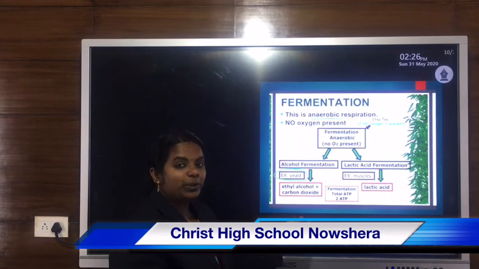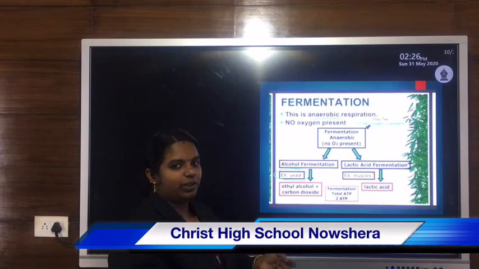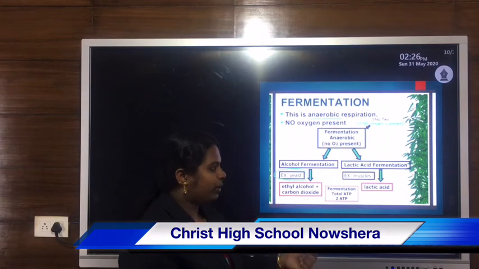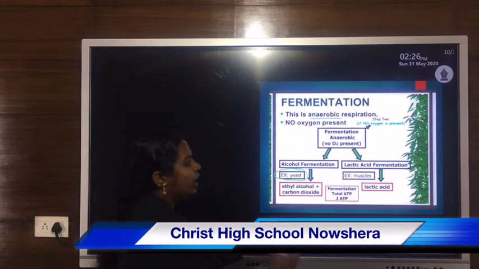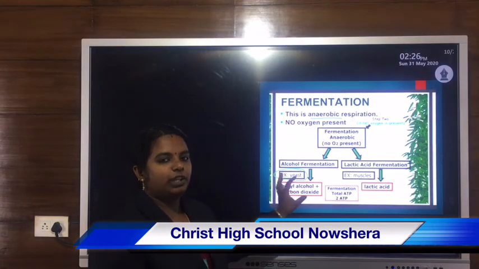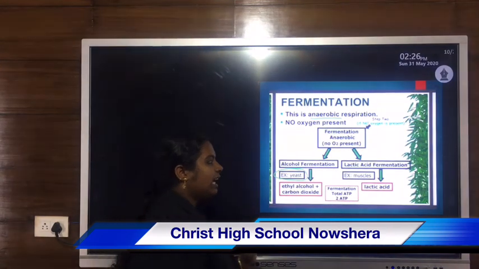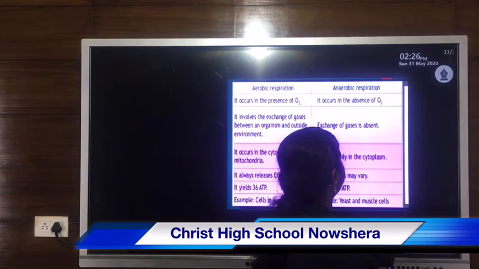Depending upon that end product, lactic acid, it is known as lactic acid fermentation. So we can categorize into two depending upon the end product: one is alcoholic fermentation and another is lactic acid fermentation.